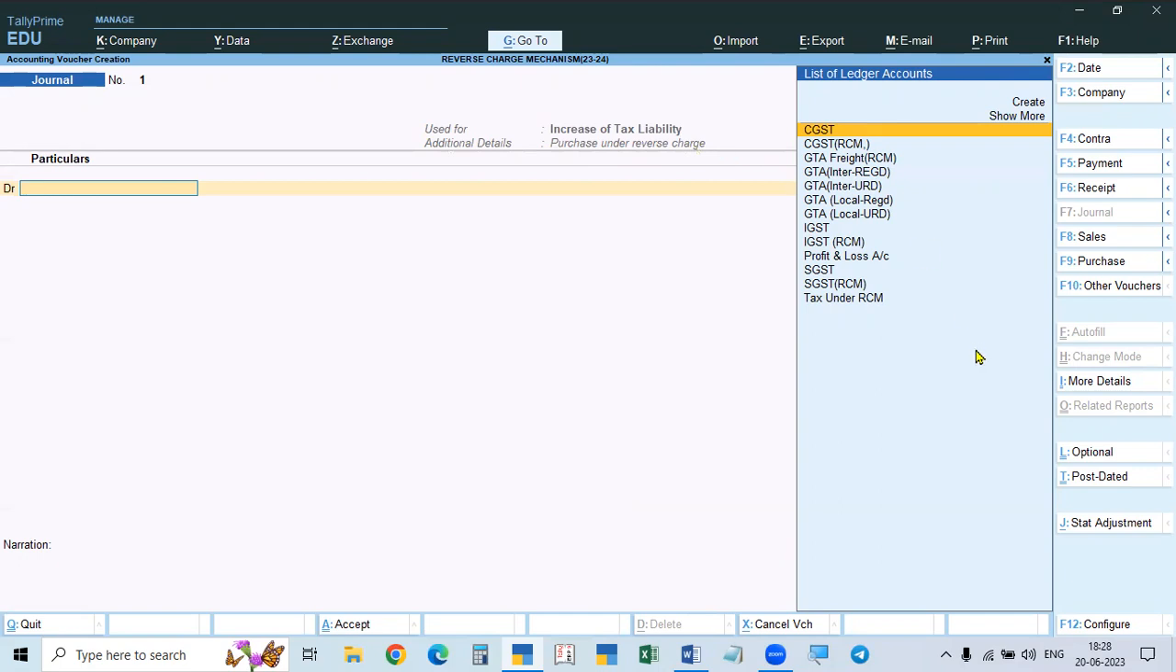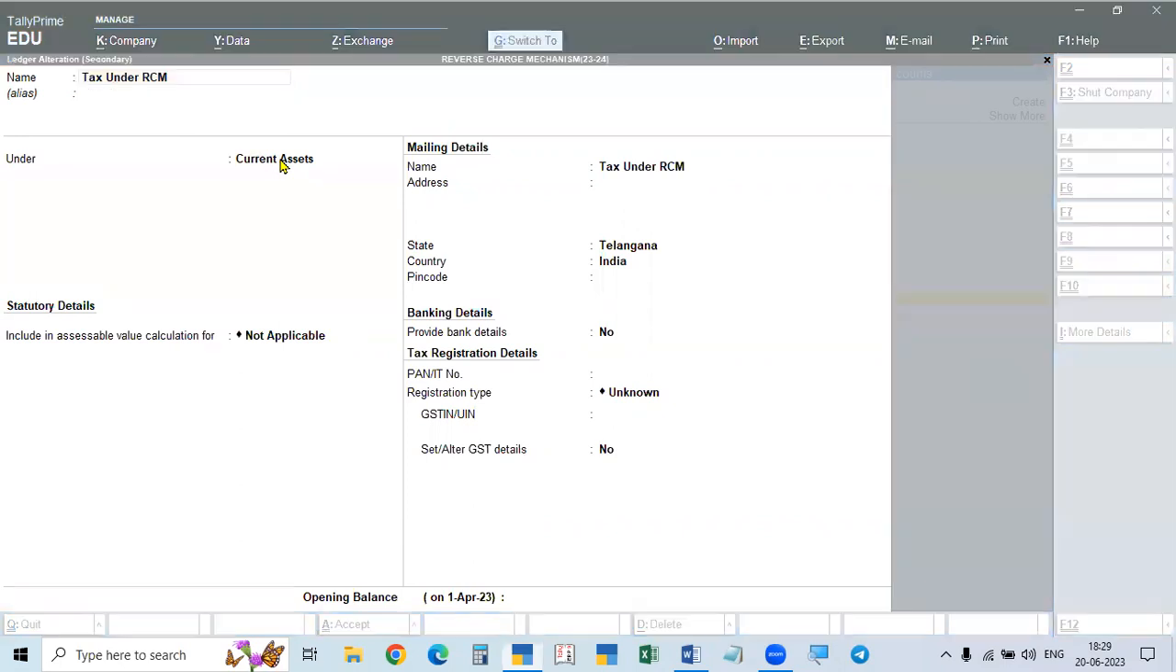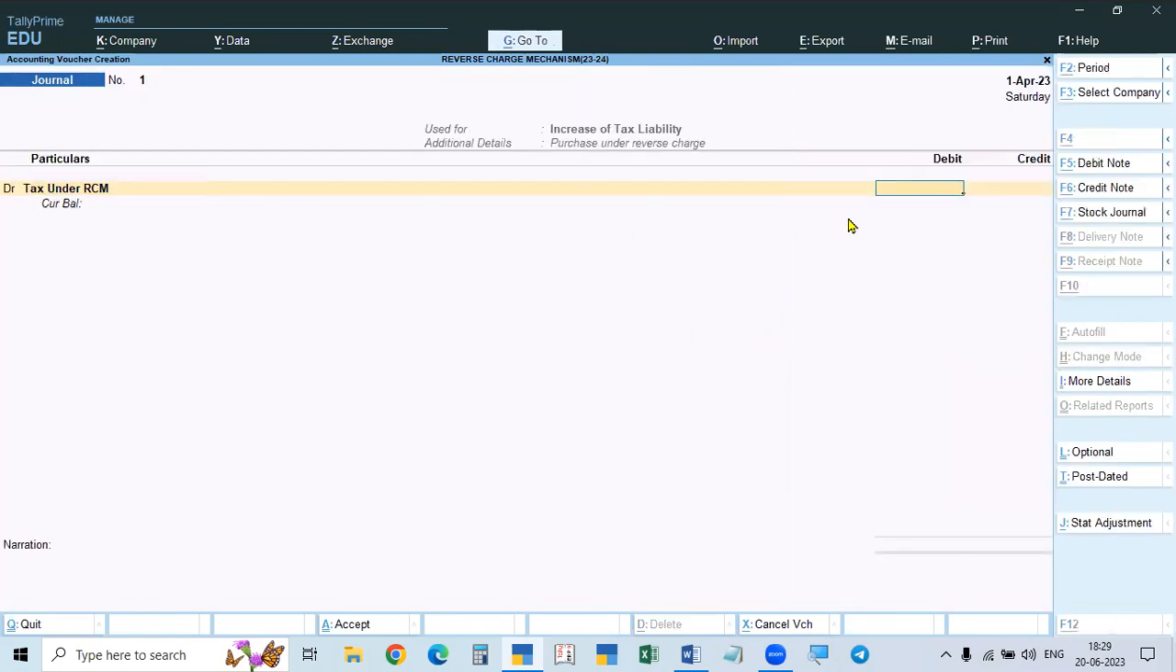Here, on the debit side, we have to open an asset. Any name you can give. I am giving it as tax under RCM. We have to create tax under RCM, and this is created under current asset. It is an asset, as I have to get back that ITC. So you have to create it under current asset. Under current asset, you are creating the total amount.